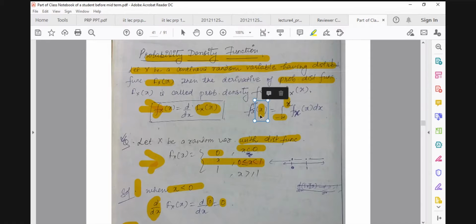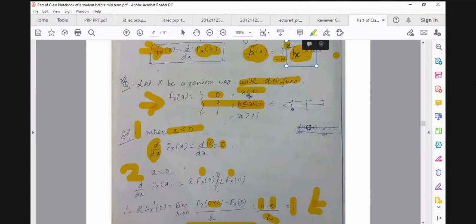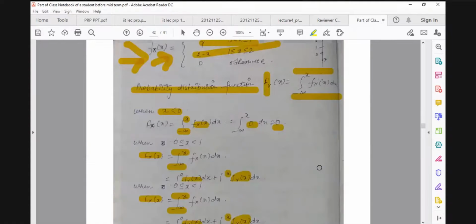And we know from the property of the distribution function that F_X at plus infinity is 1. So to check whether a certain function is a density function or not, we integrate it over the whole real line, minus infinity to plus infinity. If that integration is 1, then we say that f_X satisfies the condition of a probability density function. We will have some examples on this later.